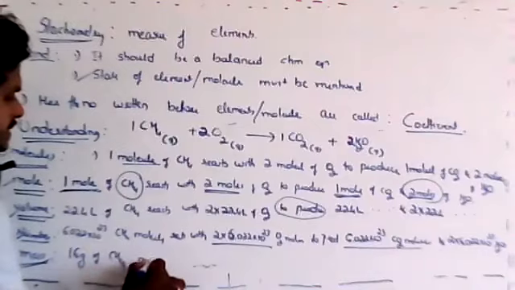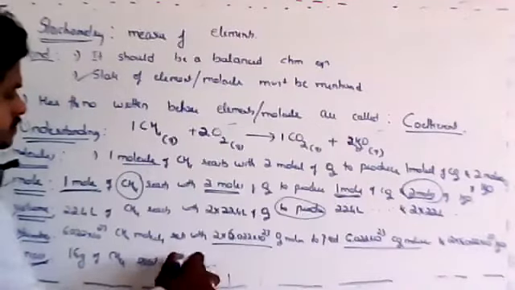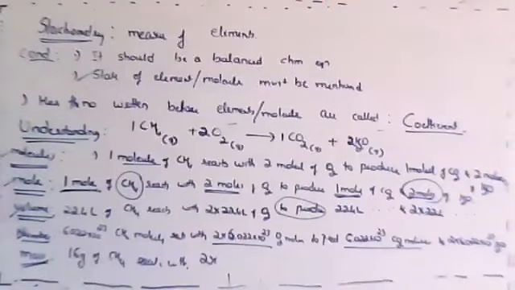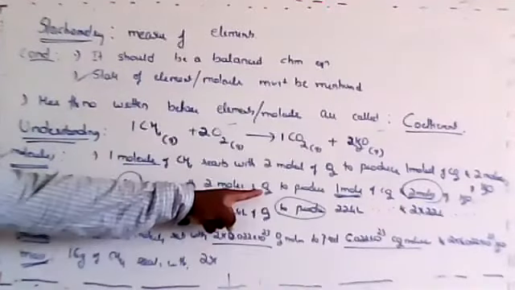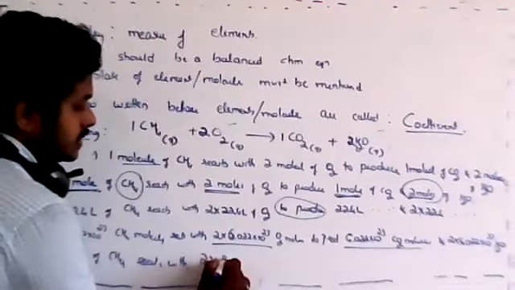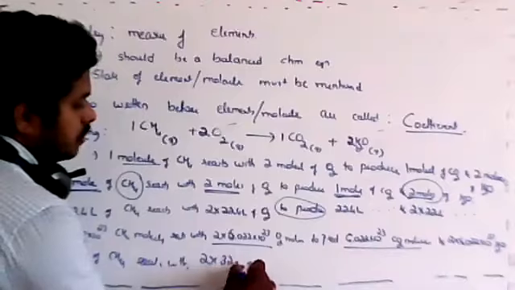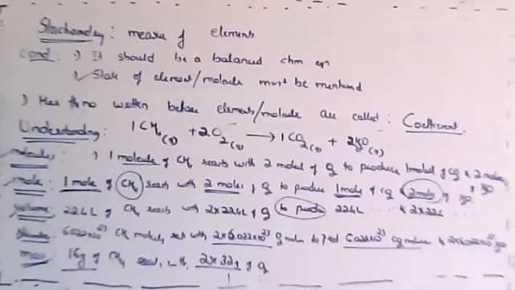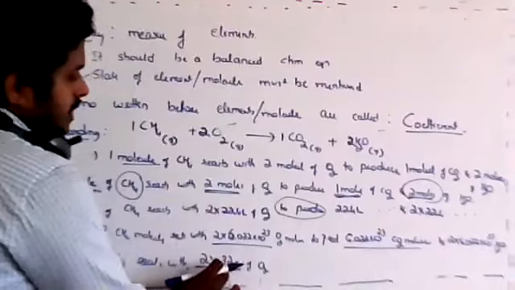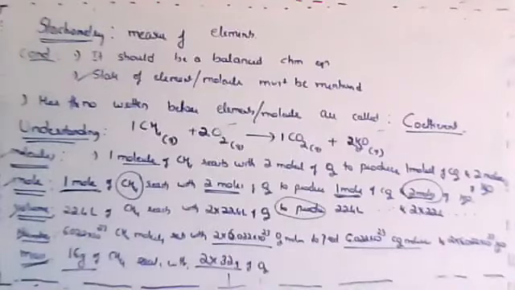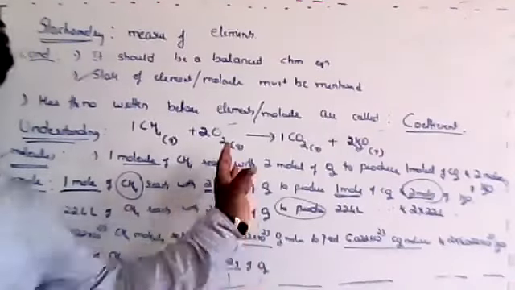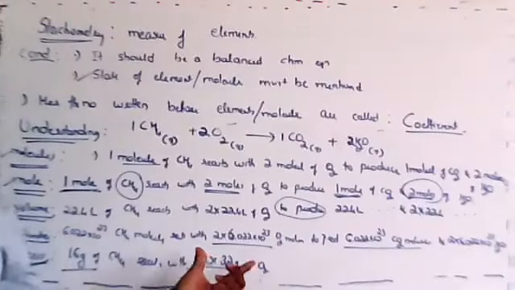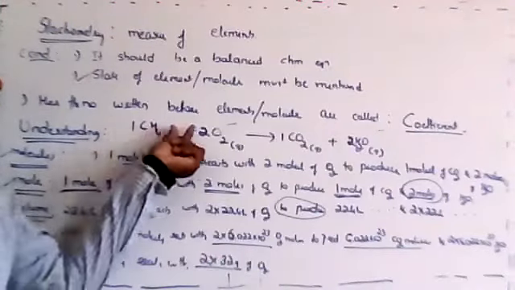Again, same sentence, reacts with. Now it is 2 into, dear students, understand this. What is the molecular mass of O2? That is 32 grams of O2. 16 grams of CH4 reacts with 2 into 32 grams of O2. You can see that 16 grams is reacting with 64 grams, almost 4 times, but in terms of the coefficient, it is only 2.